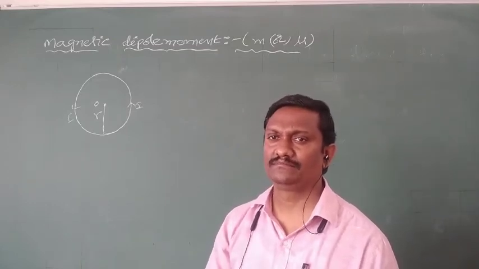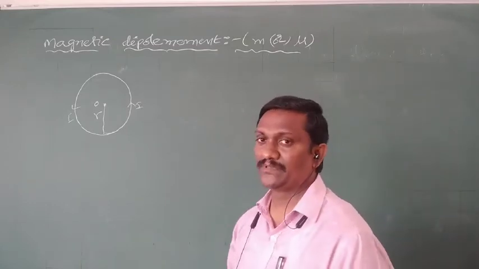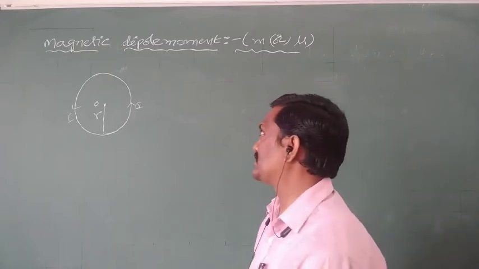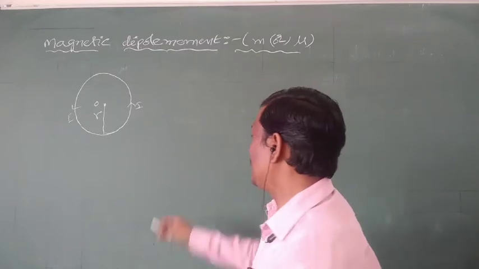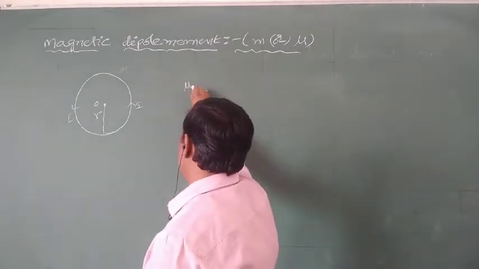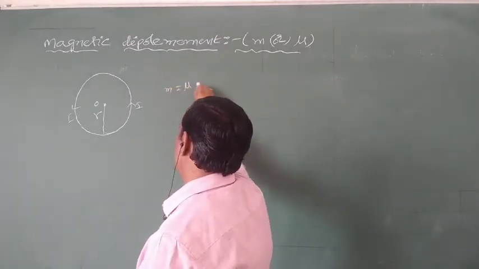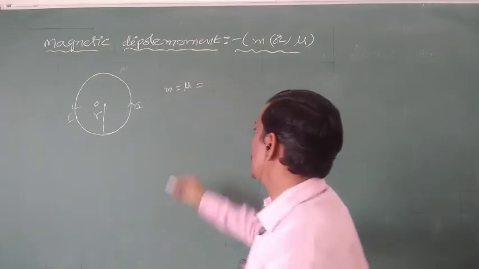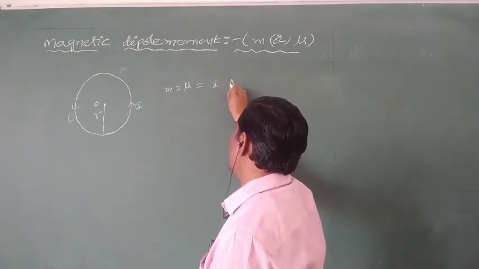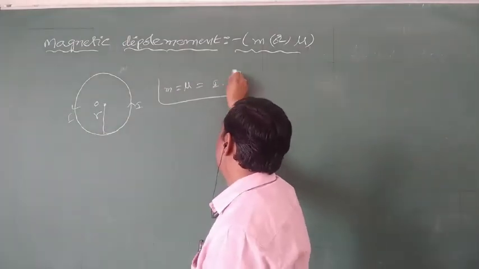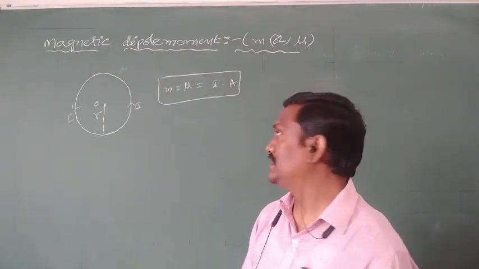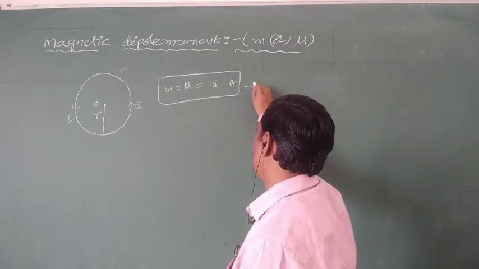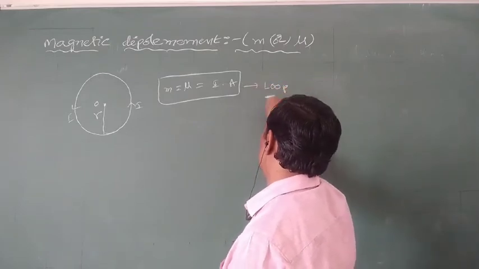So in the case of a circular loop, that moment is called dipole moment or magnetic dipole moment. In the case of a circular loop, the dipole moment is defined as the product of current and area. It is the expression for the dipole moment of a circular loop.